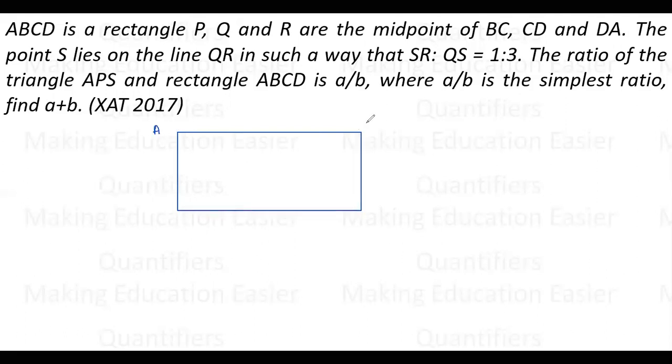A, B, C, and D. ABCD is a rectangle. Now, PQR are the midpoints of BC, CD, and DA. So P is here, the midpoint. Q is here, the midpoint, and R is here, the midpoint, right?